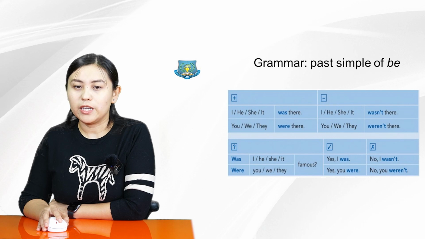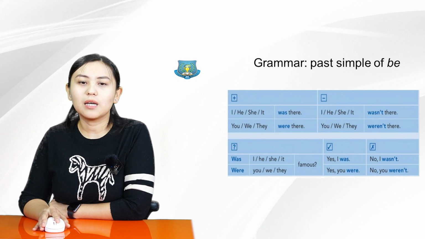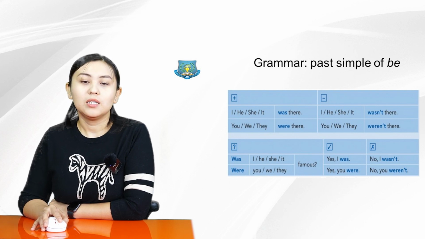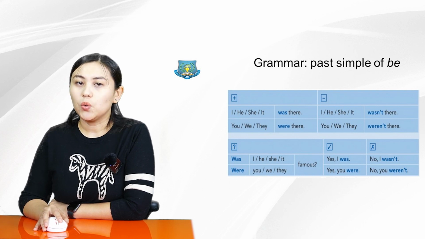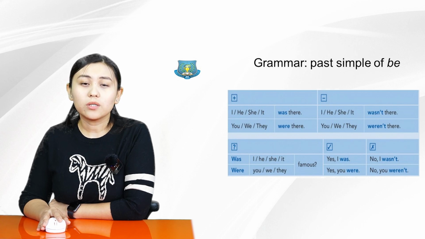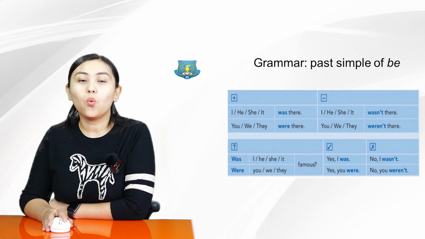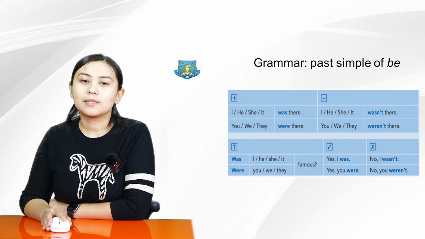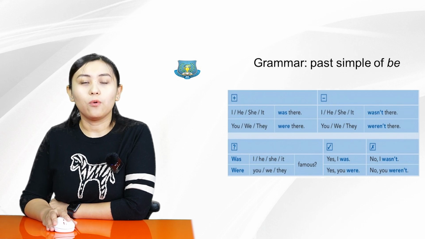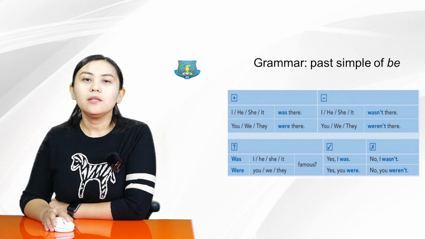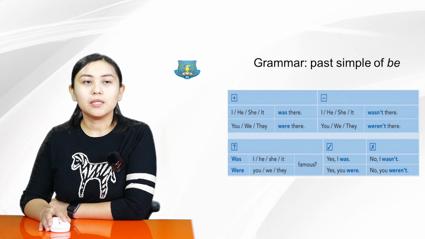And were they famous? Here are some answers to the questions. Yes, I was. No, I wasn't. Yes, you were. No, you weren't. According to this table, you can find out how to use was and were, and to make positive sentences, negative sentences, and question sentences, and to be able to answer yes or no.